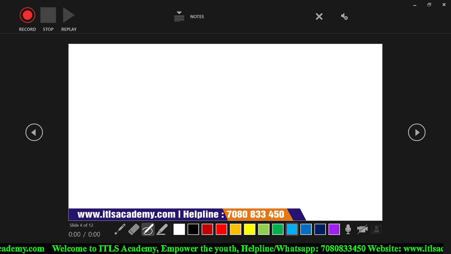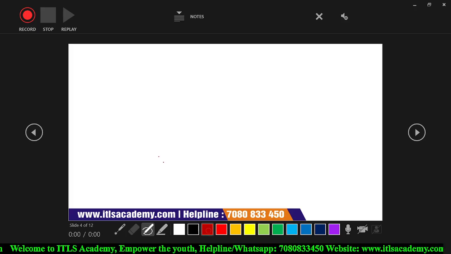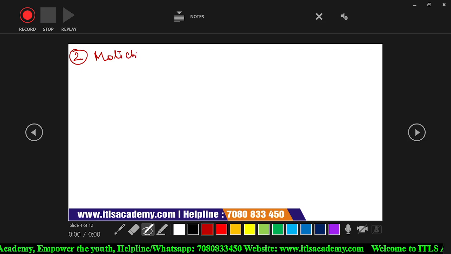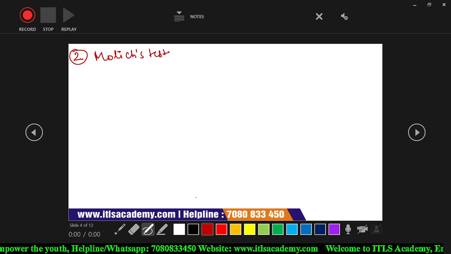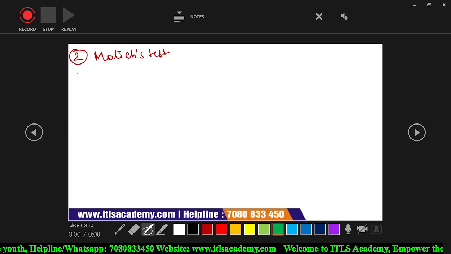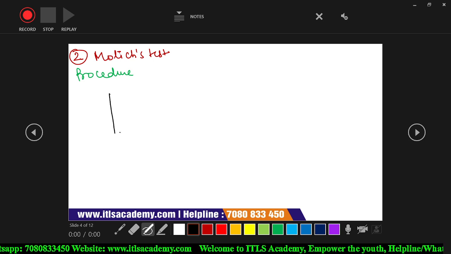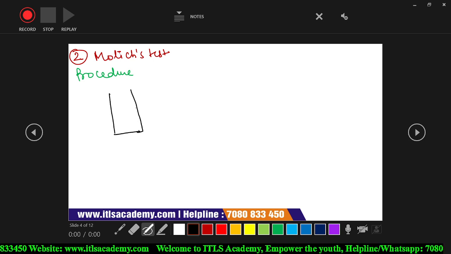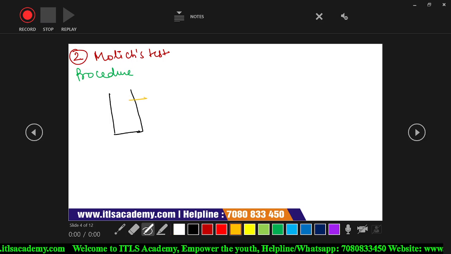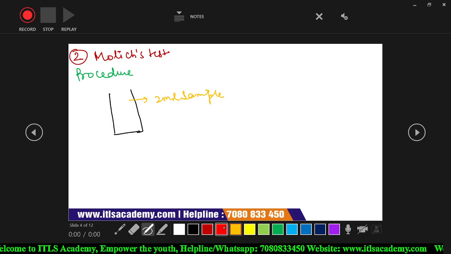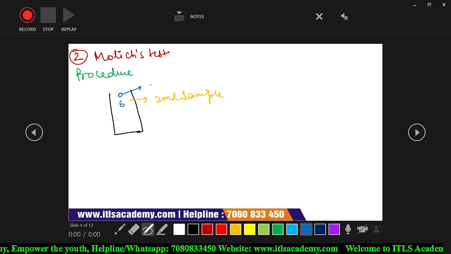After the solubility test, the next test is the Molisch test. For performing the Molisch test, we take a test tube. This is our test tube. In the test tube, we add 2 ml of the sample. After adding 2 ml of the sample, we add drops of Molisch reagent.